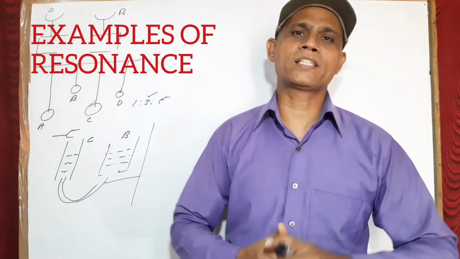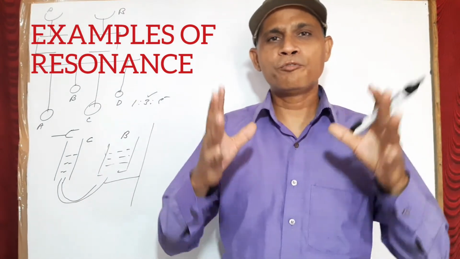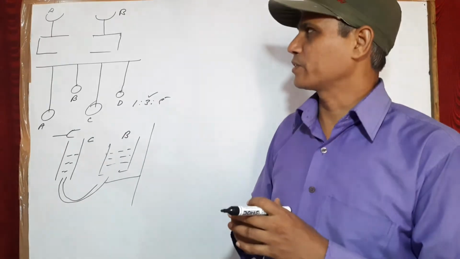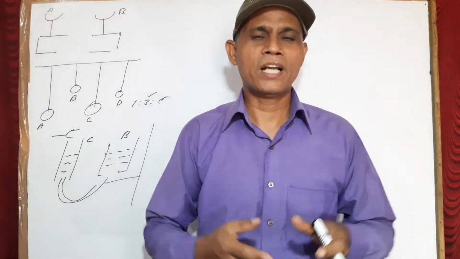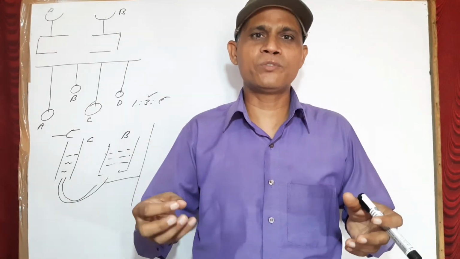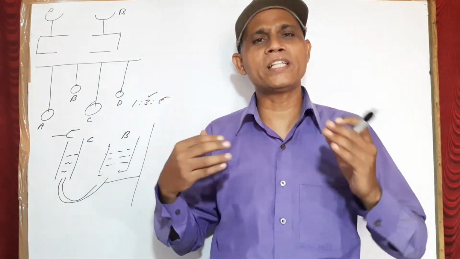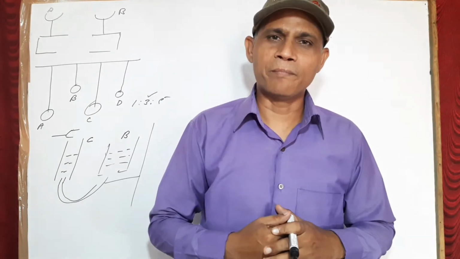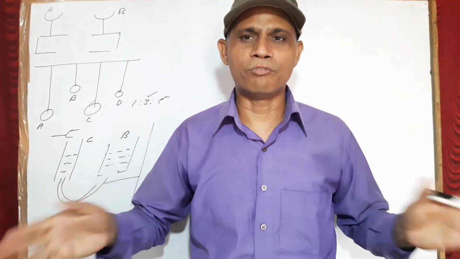Now, examples of resonance. What are the various examples of resonance? The first example of resonance is resonant pendulums. If you have two pendulums of the same length and you vibrate one pendulum, you will see the other pendulum also starts vibrating with higher and higher amplitude. This is example number 1.